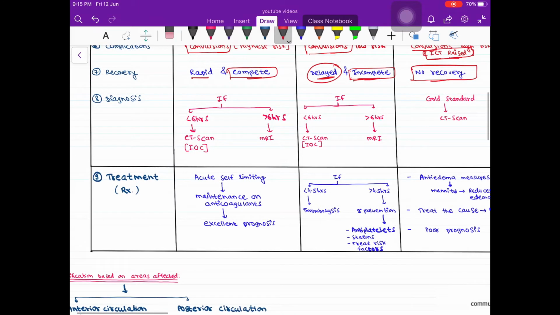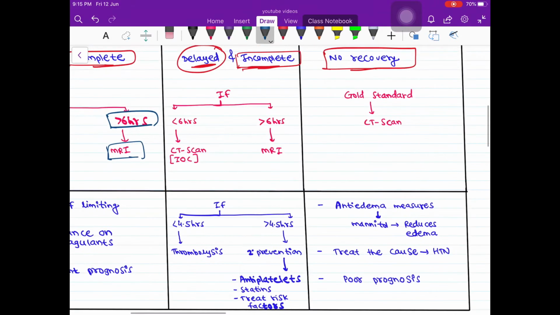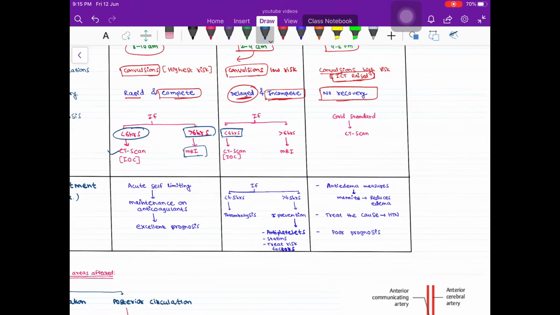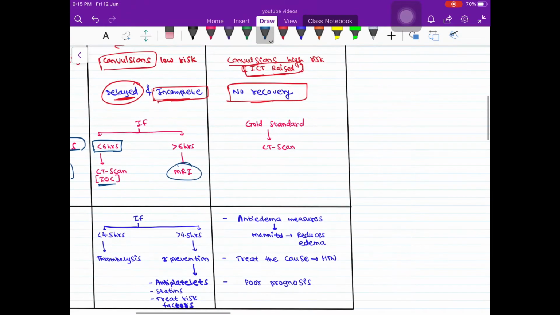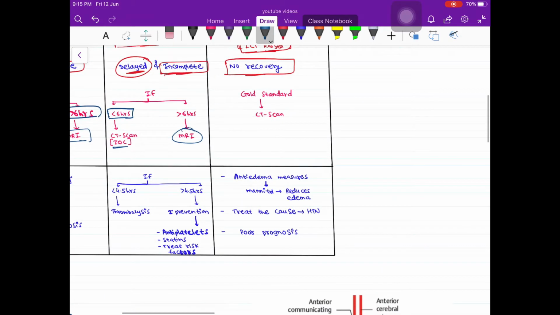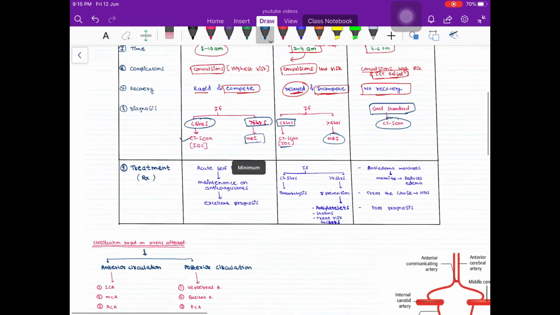Now diagnosis. In embolic, if the patient comes to the hospital within 6 hours, the investigation of choice is CT scan, and if the patient comes after 6 hours, then it is MRI. In thrombotic, if the patient comes within 6 hours, the same. Like for embolic and thrombotic, if the patient comes in the hospital before 6 hours, then CT scan is the investigation of choice. After 6 hours, MRI is the investigation of choice. Okay. Then in hemorrhagic, the gold standard always remains CT scan because it shows the hematoma.